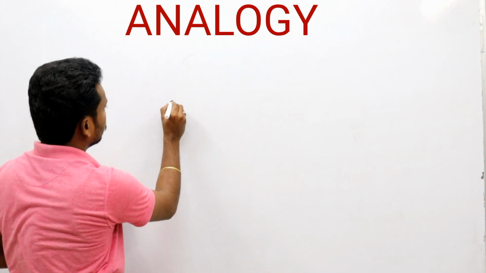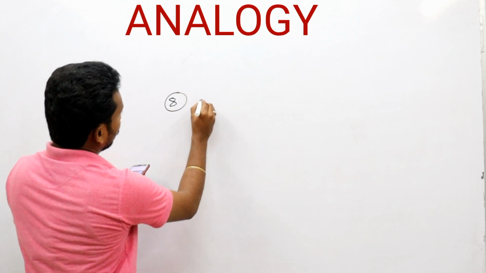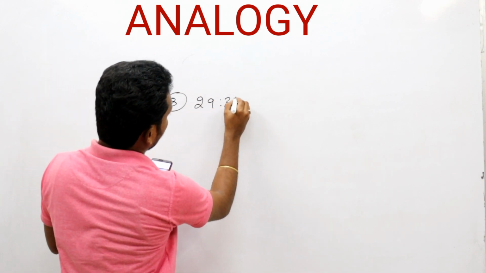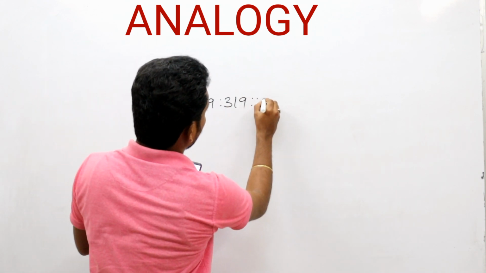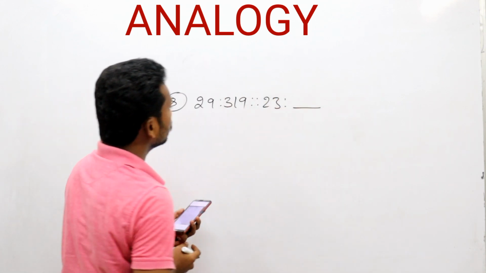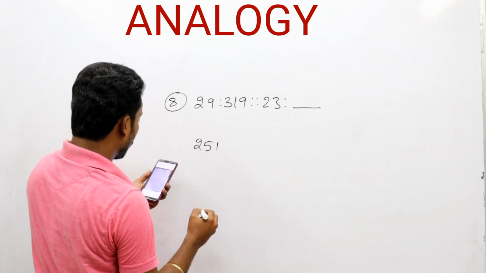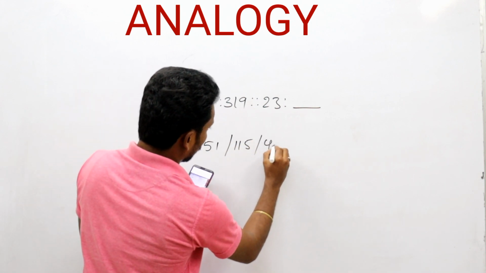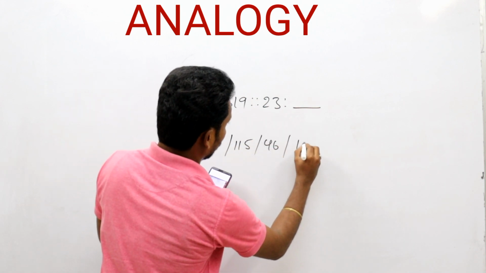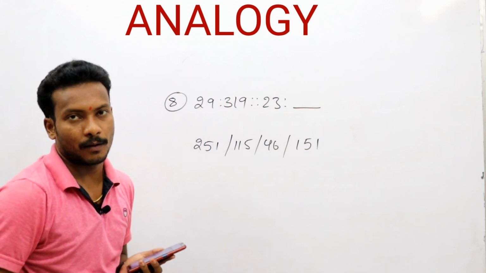8th question. What is the 8th question? 29 is to 319 as 23 is to the next number. The options are 251, 115, 46 and 151. Now we are looking.